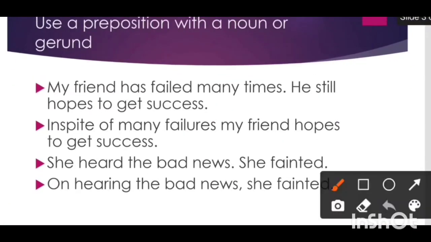The second one, use a preposition with a noun or a gerund. Gerund also functions as a noun and it is formed by adding ing to the first form. So this is also the second way to frame a simple sentence. See the example. My friend has failed many times. He still hopes to get success.